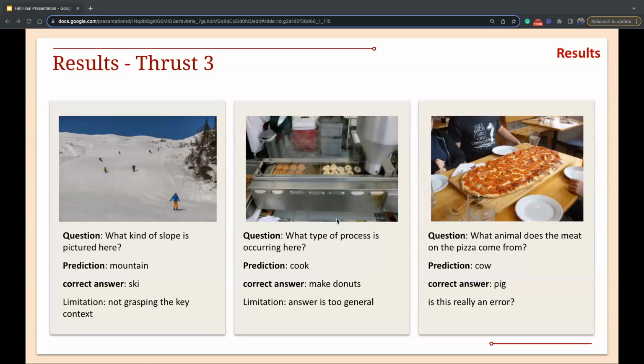And for our second example, the question is asking what type of process is occurring here.